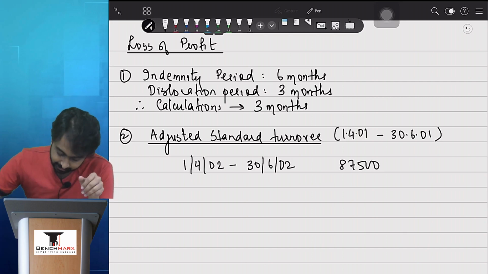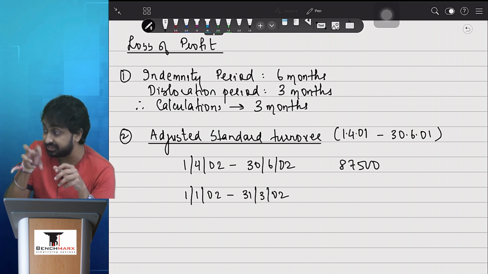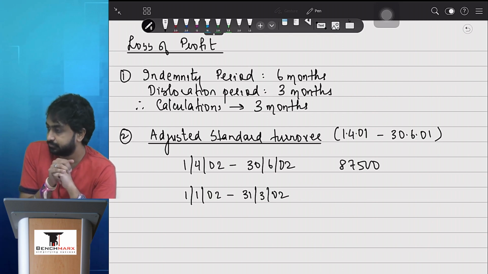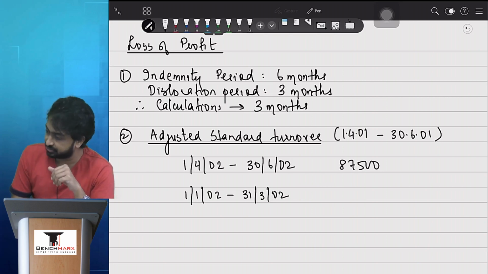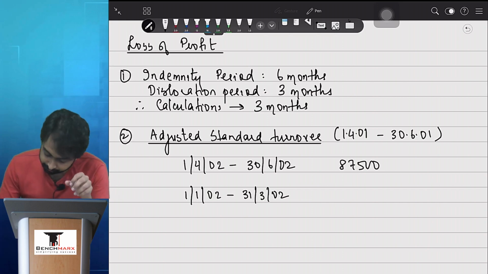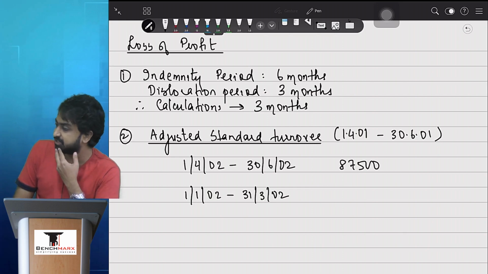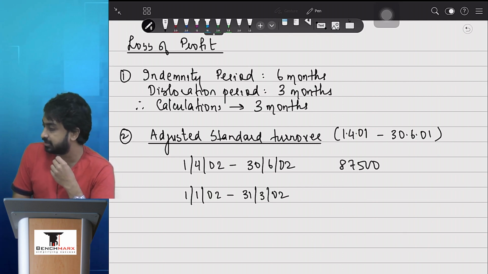Are you convinced with this? Yes. ठीक है. Do we have the data of 1st Jan 02 to 31st March 02? Do we have data of these sales? Yes. Tell me वो कितना है? 2 lakh. Somebody said 70,000. ये कहां से आया? वो तूने आई थिंक कुछ खर्चा बता दिया है.